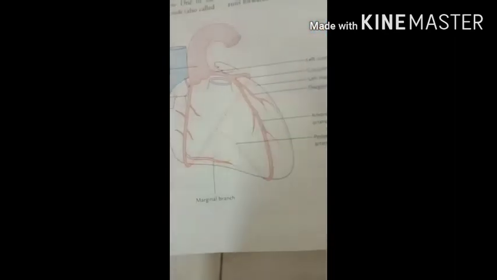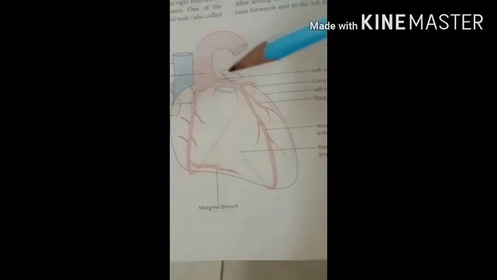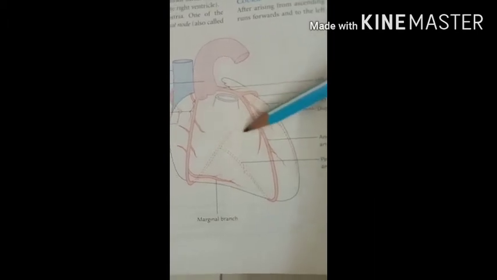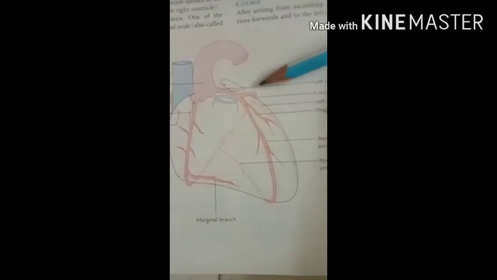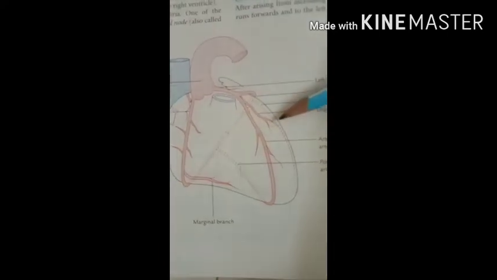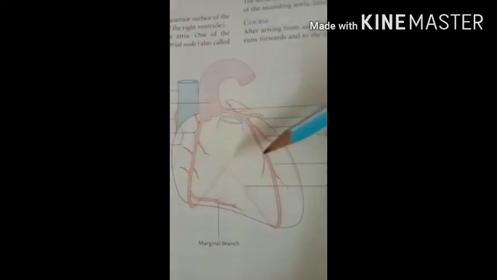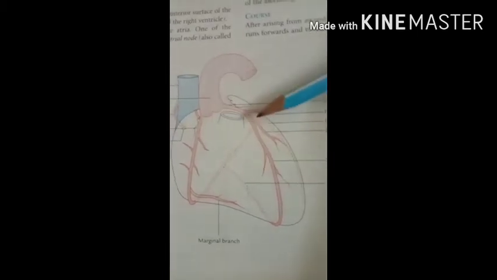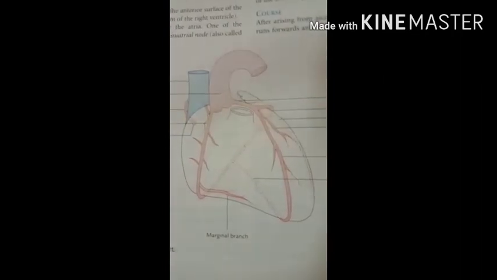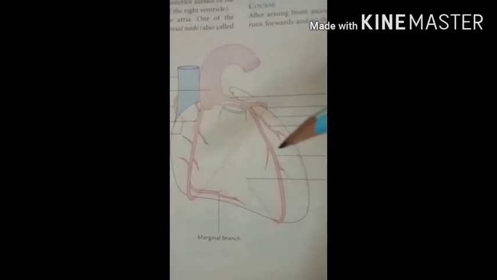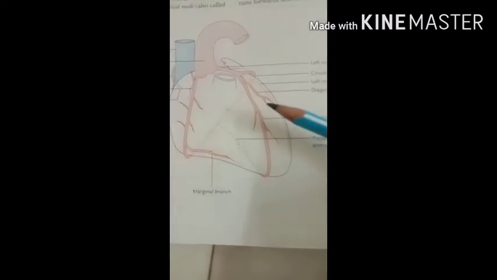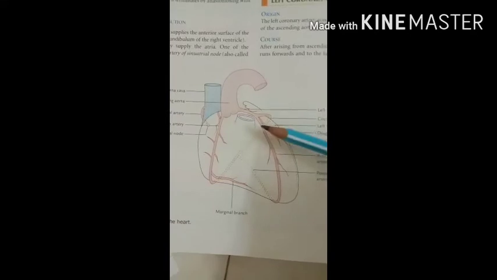And the area supplied by the left coronary artery is the left atrium, which is present on the posterior side of the heart. Then the left ventricle, so this part is the left ventricle. Then the anterior part of the interventricular septum, this is the interventricular septum, the anterior part, and the part of the left branch of the AV bundle. So that is the area supplied by the left coronary artery.